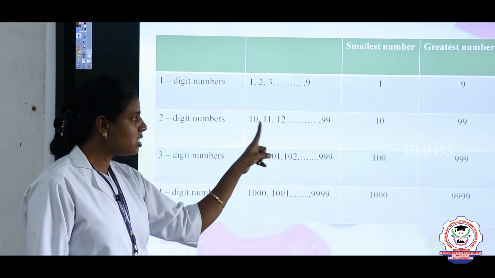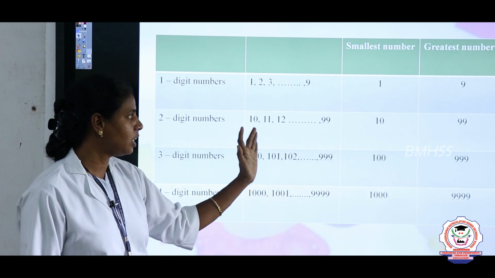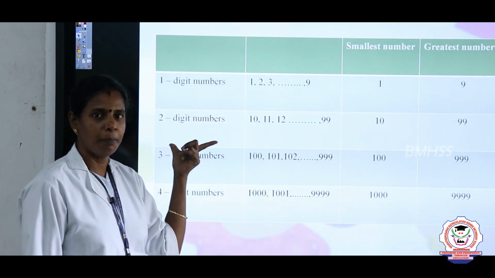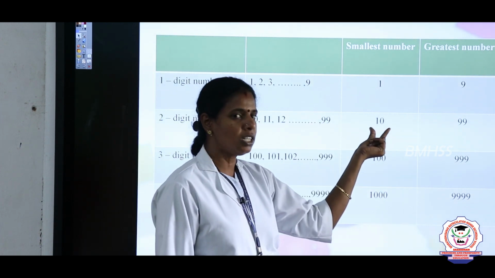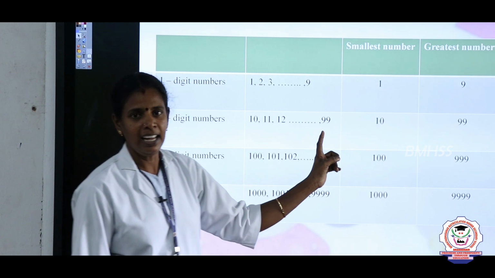Here two digits are placed, the ones and tens place. So 10, 11, 12 up to 99 are called two digit numbers. The smallest two digit number is 10 and the greatest two digit number is 99.